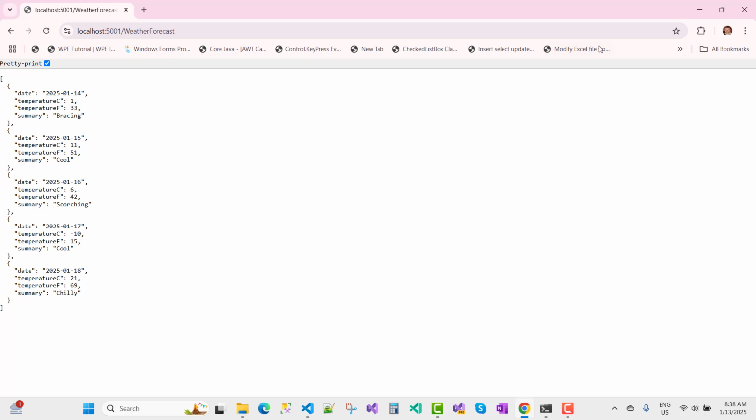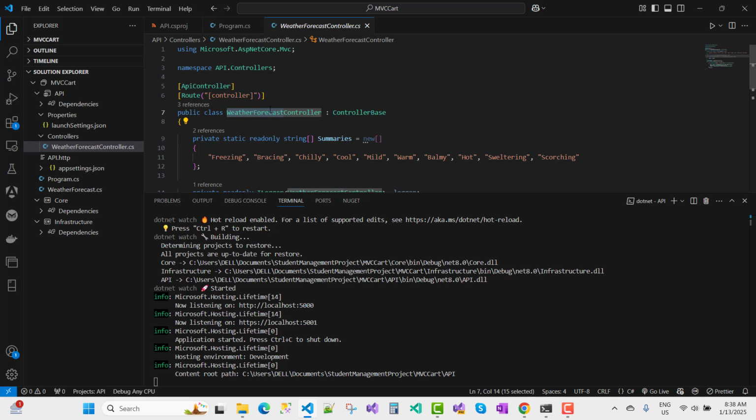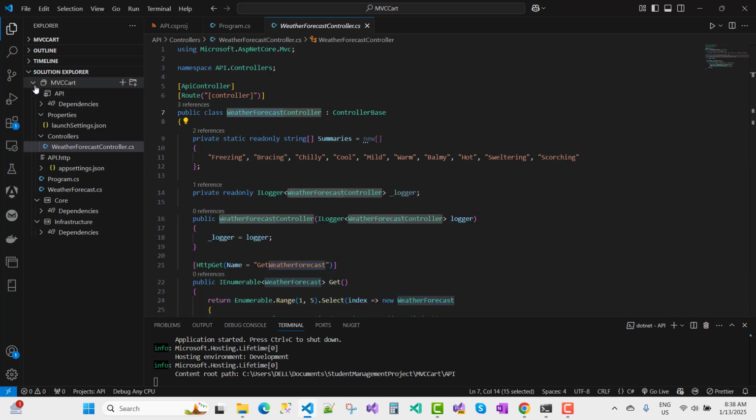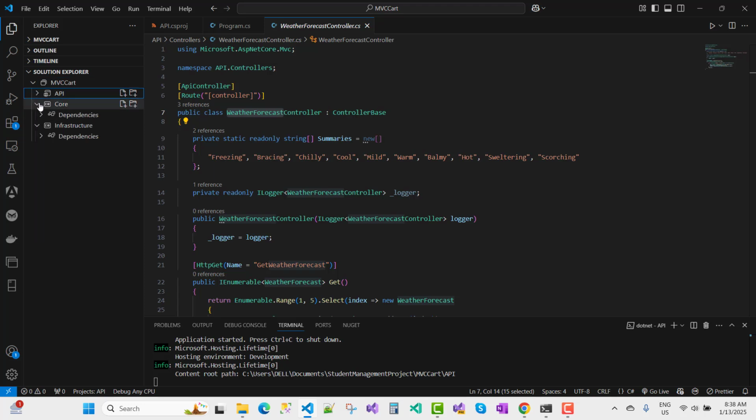Now the next one, I want to create a DbContext file under the infrastructure, and I want to create a product under the core layer. So you know that the next task I want to create is under the MVC. Here we have the MVC project, core project, and infrastructure project.